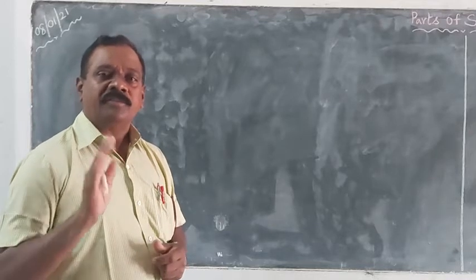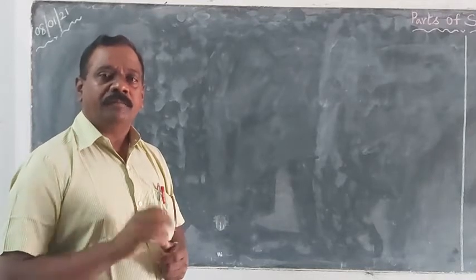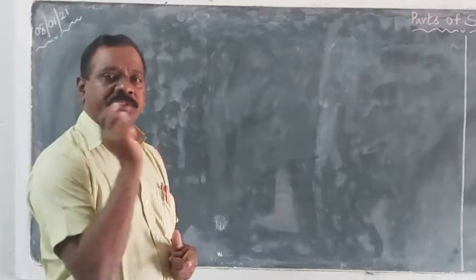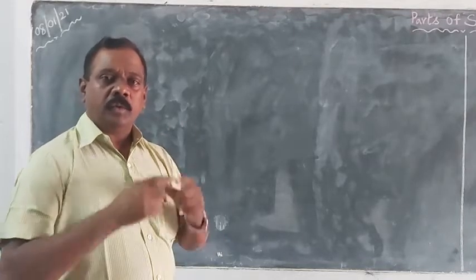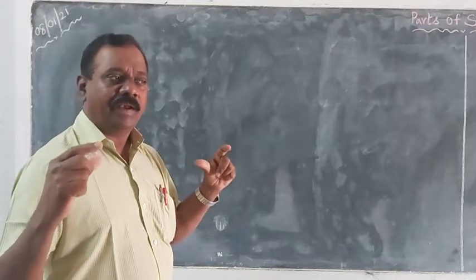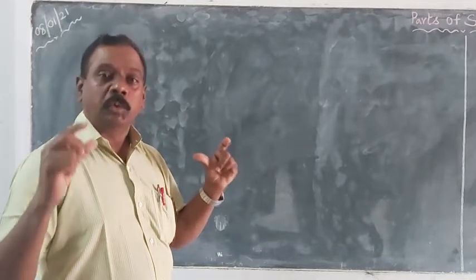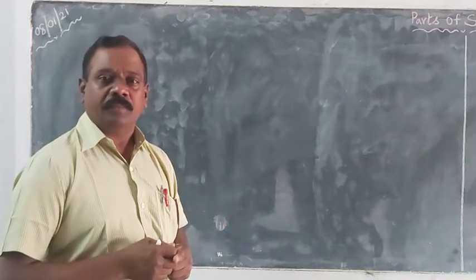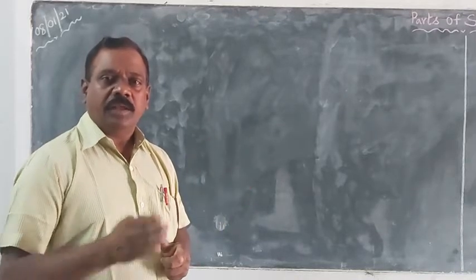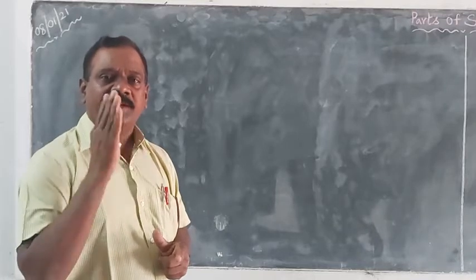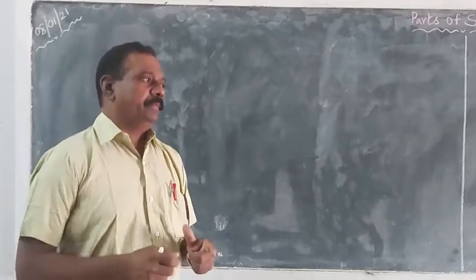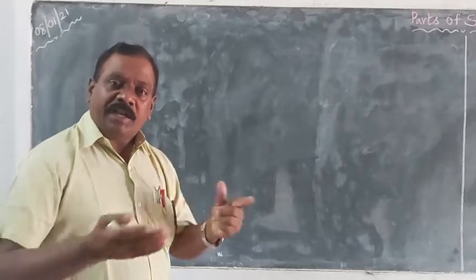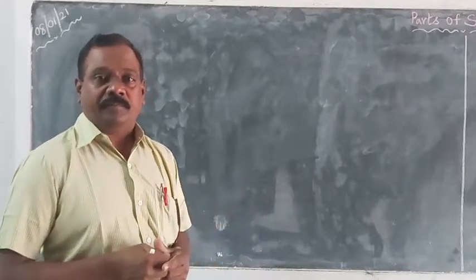See, part of speech, everybody knows. What is it? It is related to words. So you know the definition of a sentence. A sentence is nothing but a group of words. Words can make a sentence. But every word has a different function in a sentence. Sometimes a single word can function in different ways.